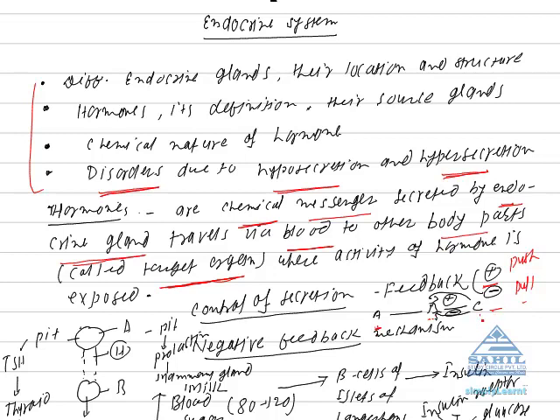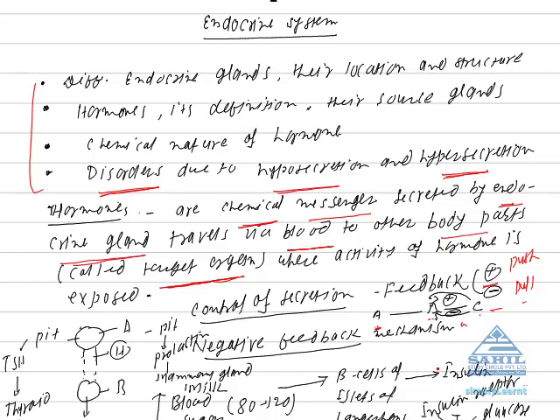If such function has been performed, there is no need for further secretion of hormone. In such case, what happens? C acts on that particular endocrine gland to stop its secretion. If hormone secretion is stopped, the feedback is called negative feedback.